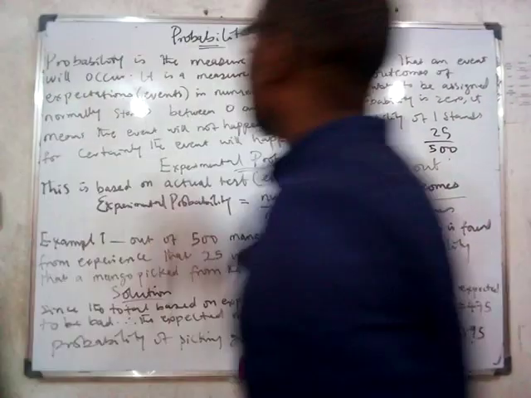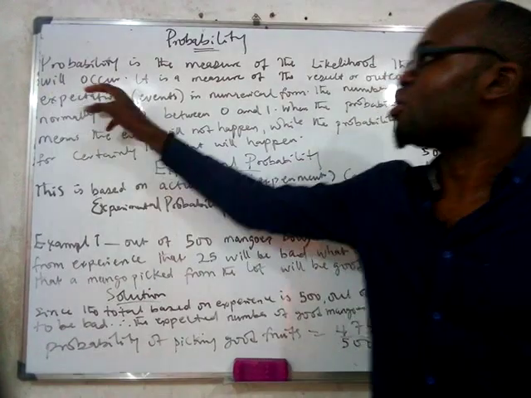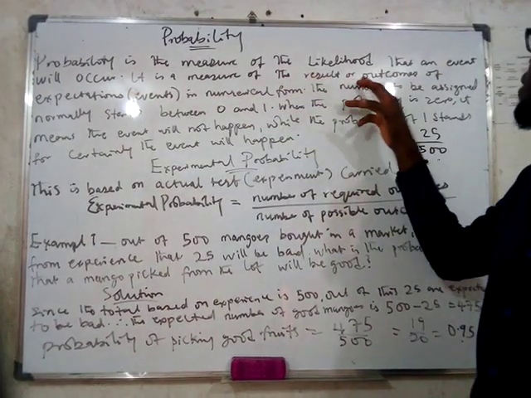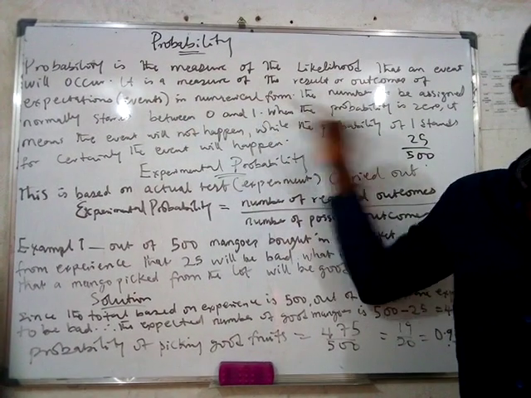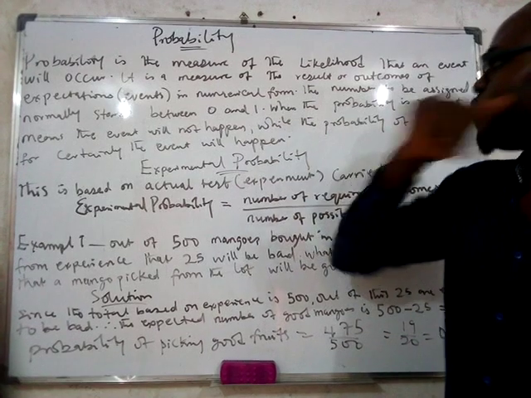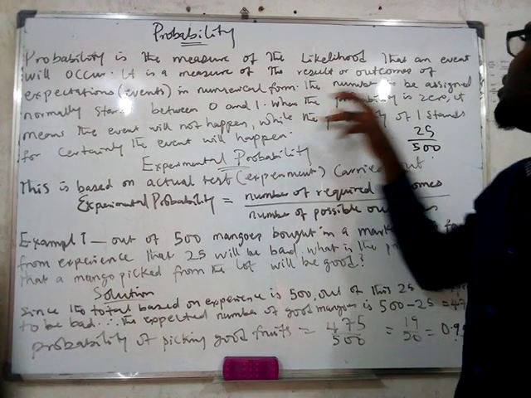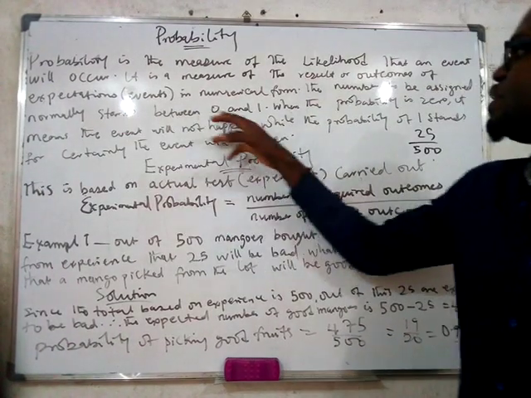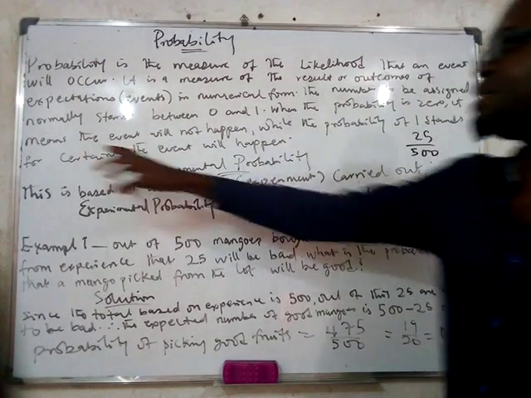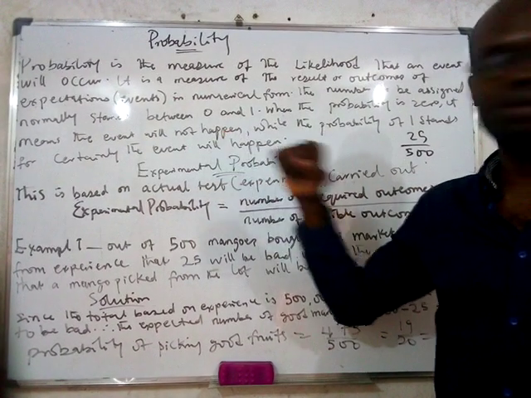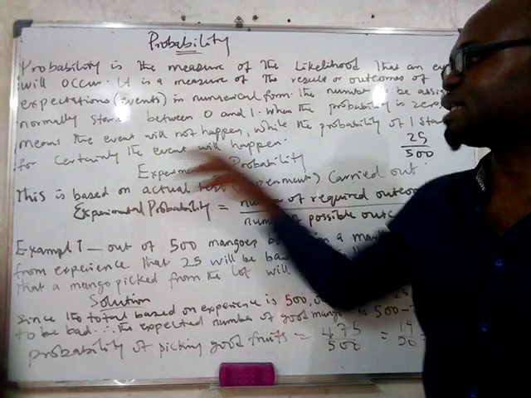So we look at this. Probability is the measure of the likelihood that an event will occur. It is a measure of the results or outcomes of expectations in numerical form. You understand? We put probability in numerical form of 0 to 1. The number to be assigned stands between 0 to 1. When the probability is 0, it means that the event will not happen. While when the probability is 1, it means that the event will certainly happen.